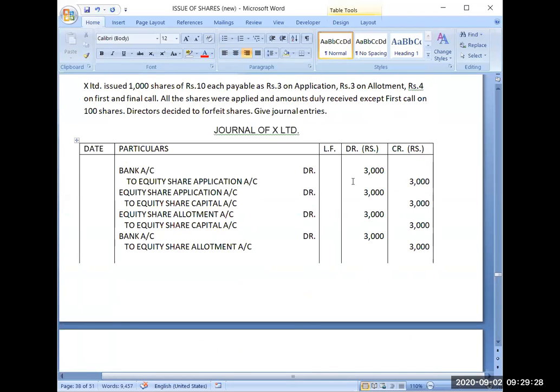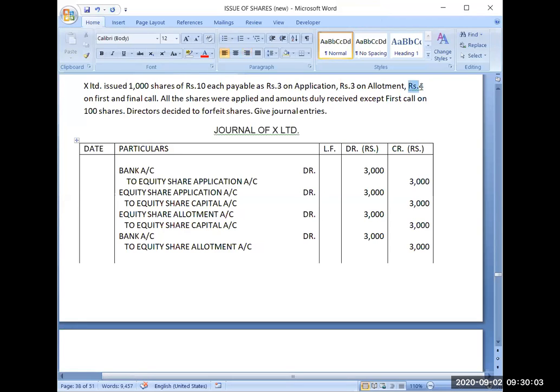Now see, the question is saying that you have not received first and final call money on 100 shares. Tell me how much amount you have not received. Because 100 shares have not paid you first call money and it is rupees 4 per share, it will become 400.